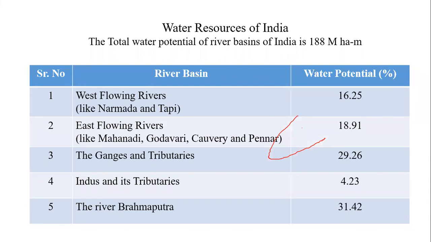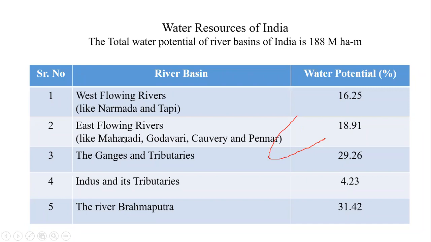So if we consider the distribution of water in the various rivers, then out of 188 million hectare meters, in round figures, the west flowing rivers, meaning the rivers which flow towards the west, for example Narmada and Tapi, contribute about 16.25%. Whereas east flowing rivers like Mahanadi, Godavari, Kaveri, Pennar are the major rivers we have considered.